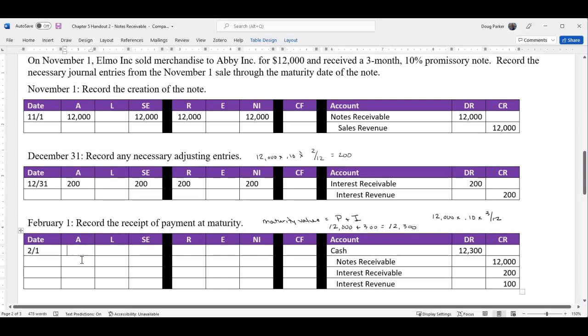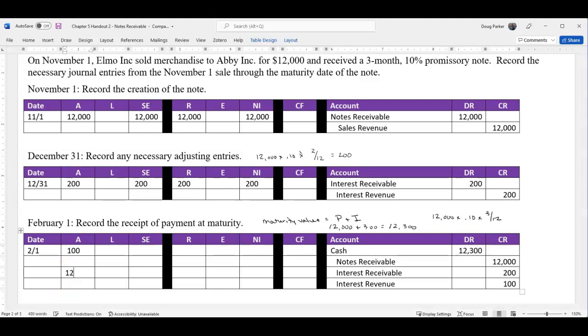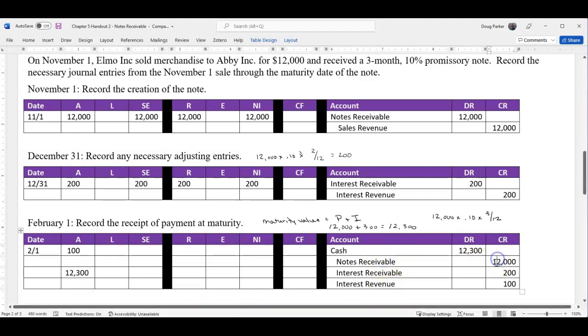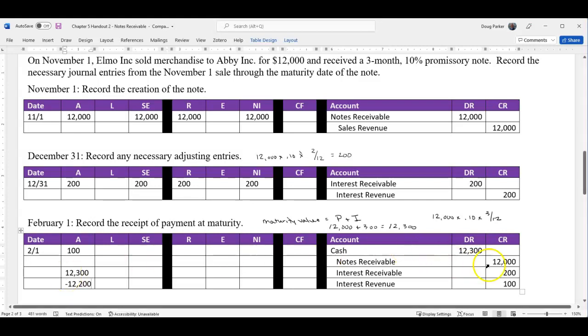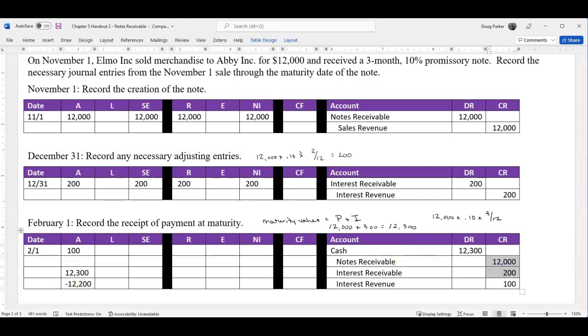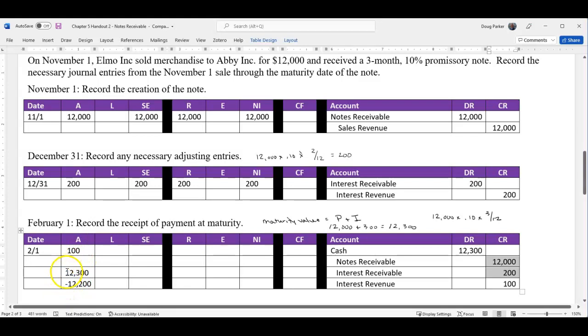In total, our assets are going up $100. You're like, whoa, wait a minute. What's going on here? Well, think of it this way. Cash is going up $12,300. So let's just go down here just so you can see it. Cash goes up $12,300. But then if you notice, the note goes down by 12, so that's a subtraction of 12. But then the interest receivable goes down by 200. So here is a reduction of assets by 12 too. So the net impact is that $100 increase, okay?